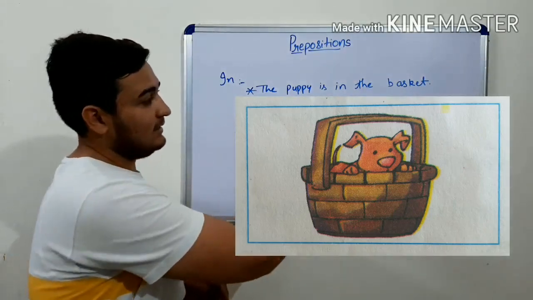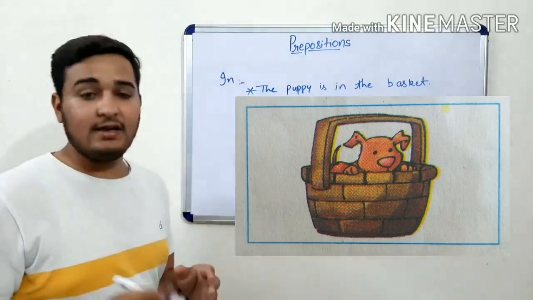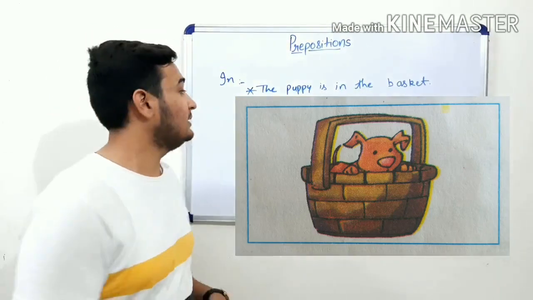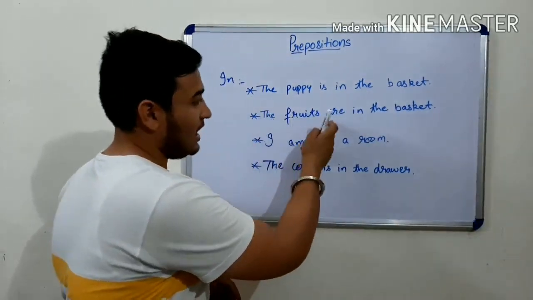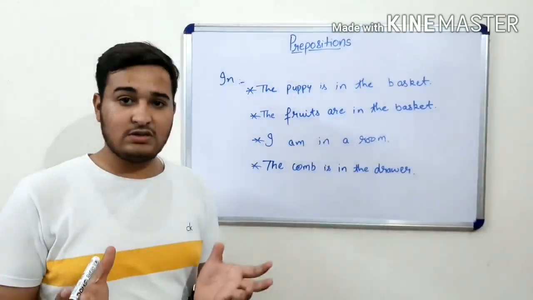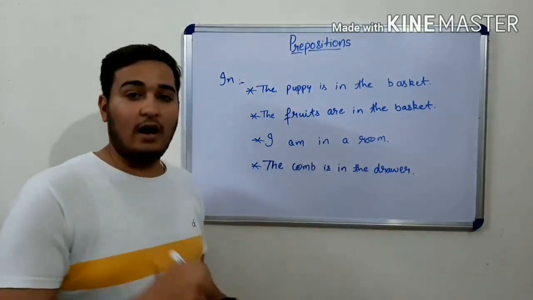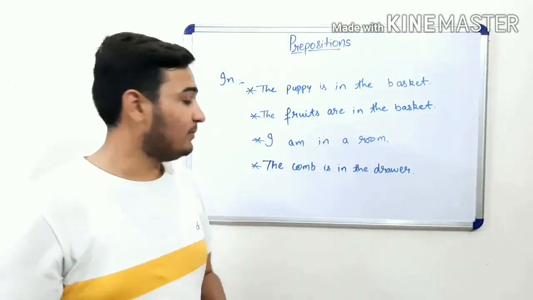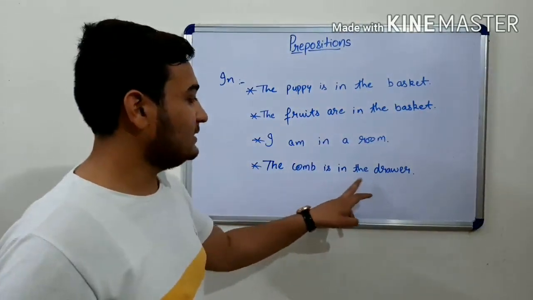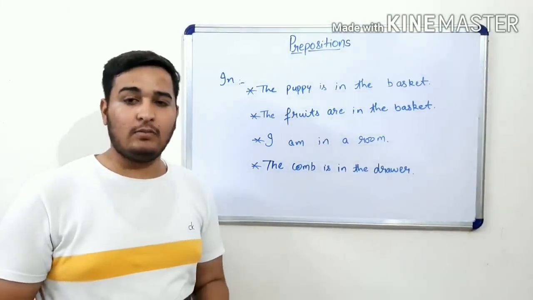Here are some examples of in. The puppy is in the basket. The fruits are in the basket. I am in a room. The comb is in the drawer.